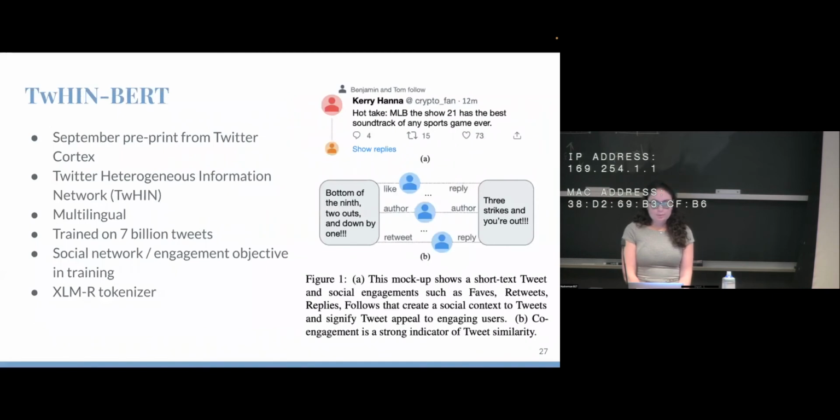And for TwinBERT, a preprint that came out in September out of Twitter, Twitter Heterogeneous Information Network, this is a multilingual model trained on about 7 billion tweets. Something interesting that they do is they also incorporate a social network and engagement objective during training.